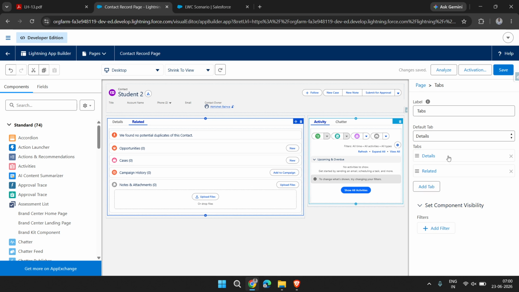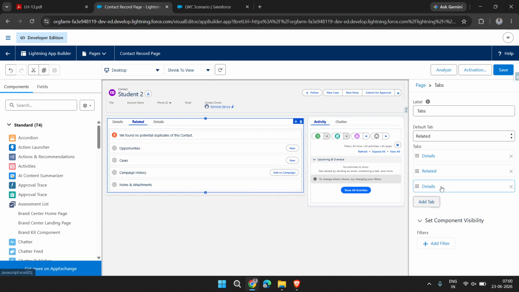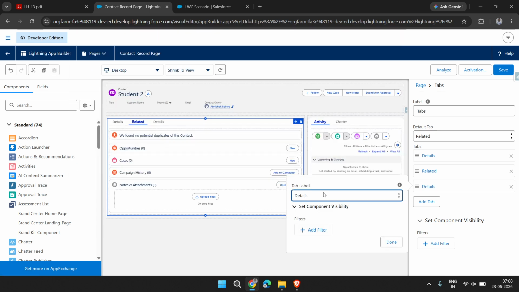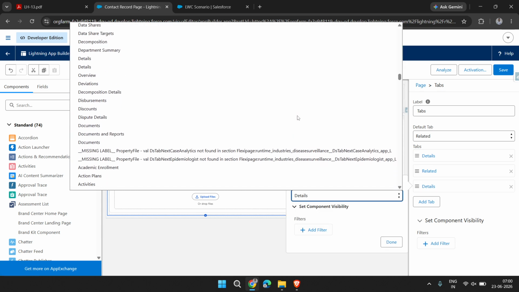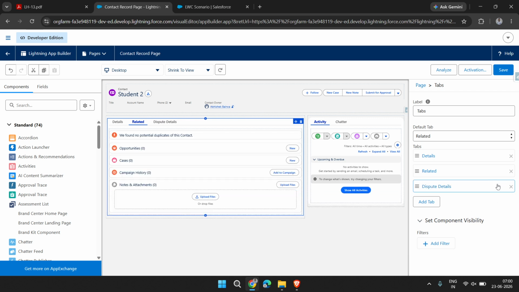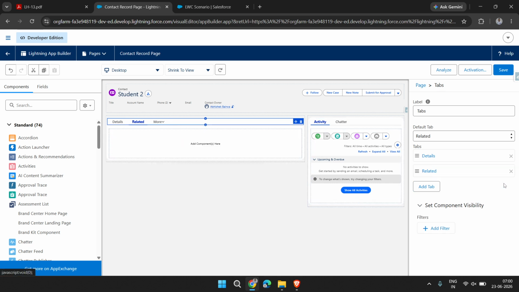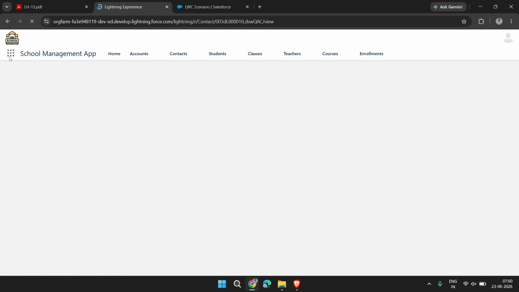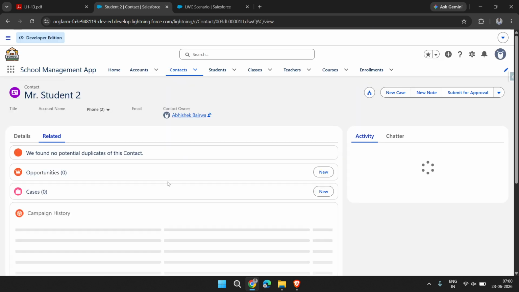Okay, we can add more tabs from here. There is nothing by default, but if we want to add anything, like documents, anything, you can add from here. Now you are able to see there are three tabs. Okay, so now I'll remove it, then save it again.